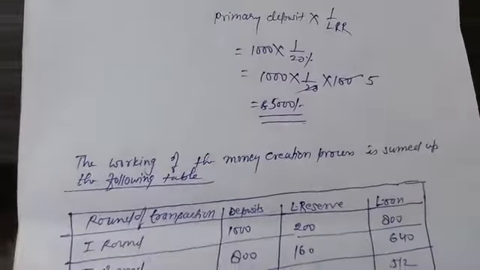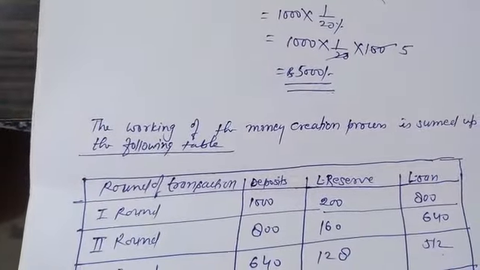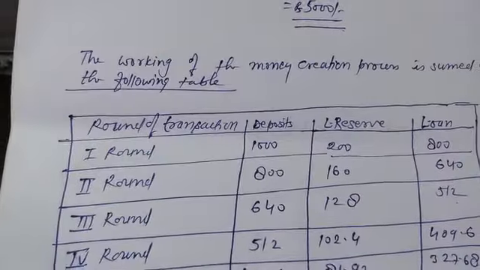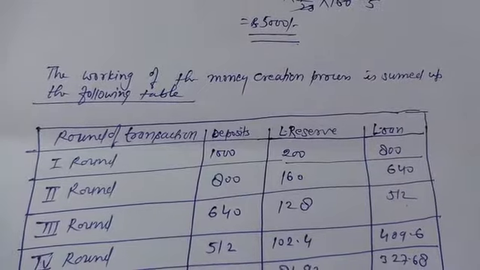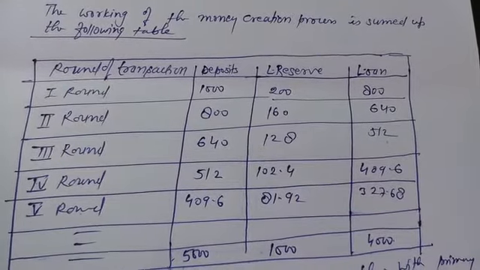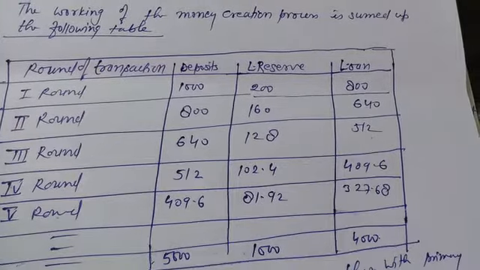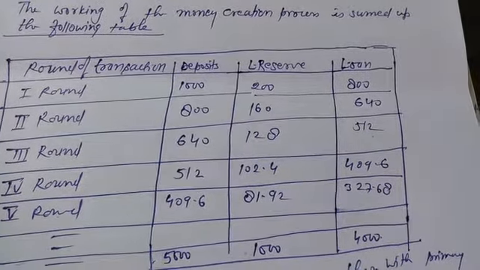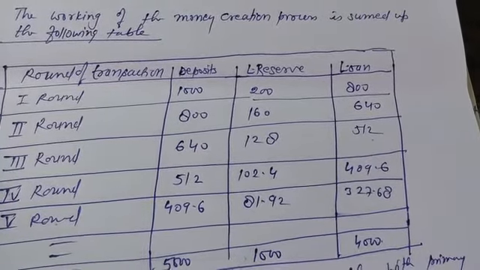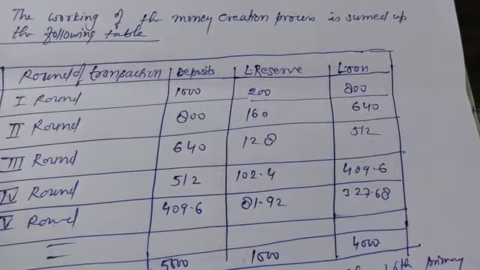The working of the money creation process is summed up in the following table. So we can understand this process using this table. There are round, transactions, deposit, legal reserve ratio, and loan. So dear students, in the first round, 1000 is the primary deposit in the commercial bank, and the legal reserve ratio is 20%, and 200 is 20% of 1000, and we subtract 200 from 1000, that is the primary deposit, and it gives 800. So 800 will be the loan amount